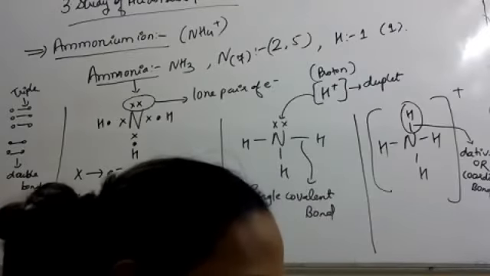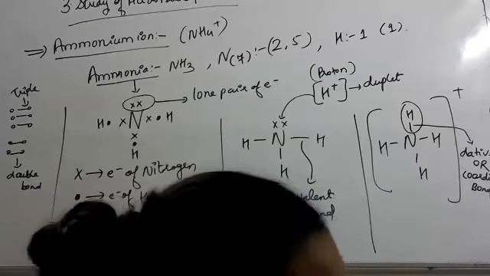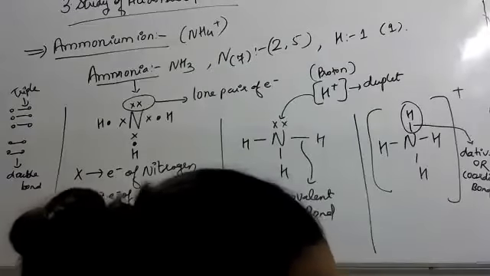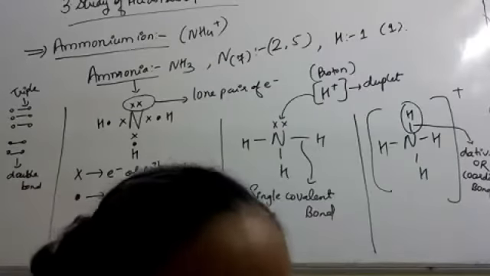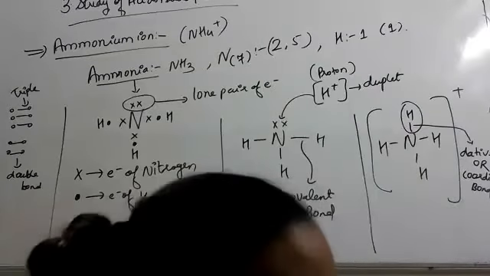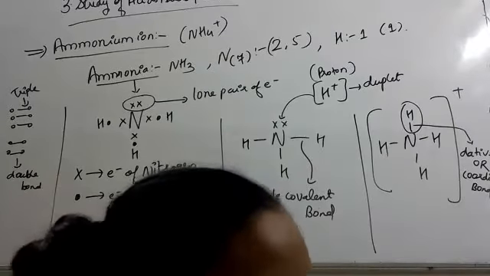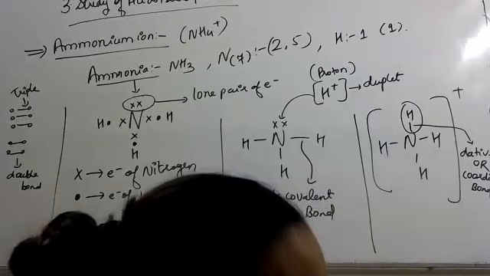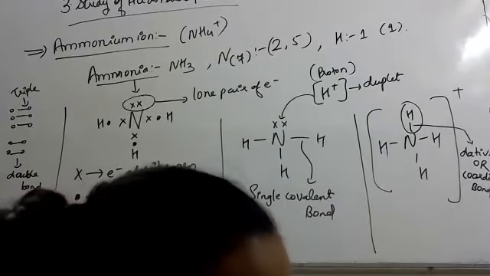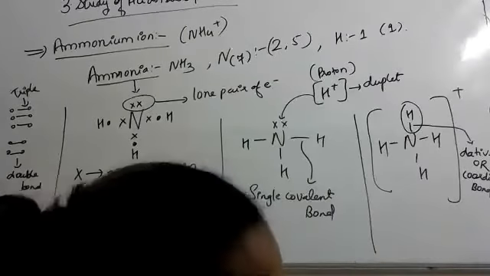In ammonia, there are 3 single covalent bonds between nitrogen and hydrogen and 1 lone pair of electrons on the nitrogen atom.